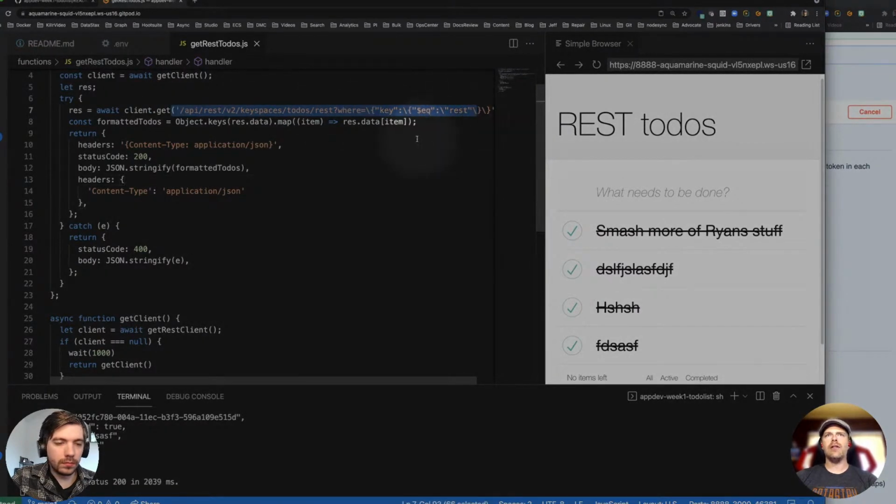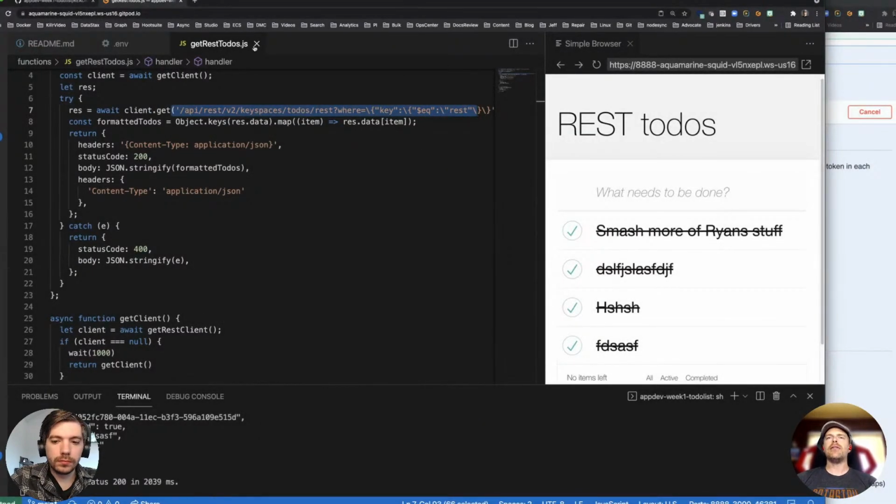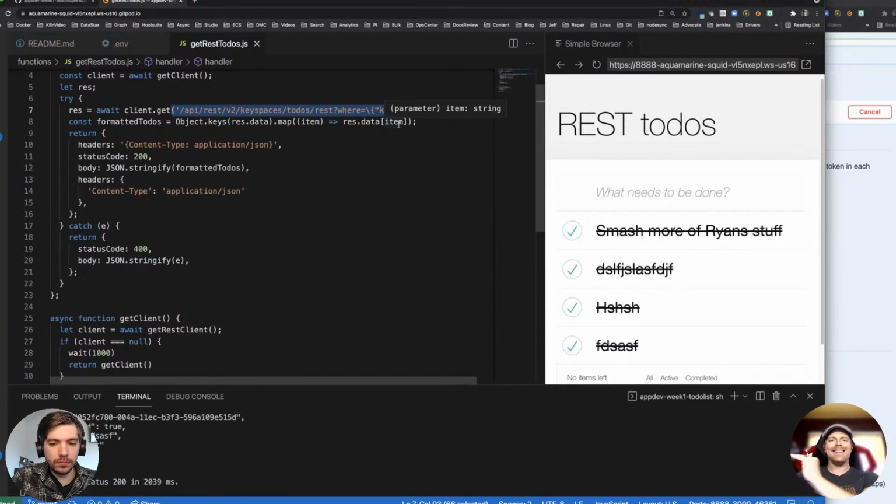This function that we're in, this getRestTodos, is the function in our application that's being called to get the to-dos from the backend, from the database, using our REST API. If you remember what Ryan was talking about with React and everything, you have components that can update dynamically. Well, what's happening here is you're going to have something in React that makes a call to getRestTodos. That is going to go over this REST endpoint right here.